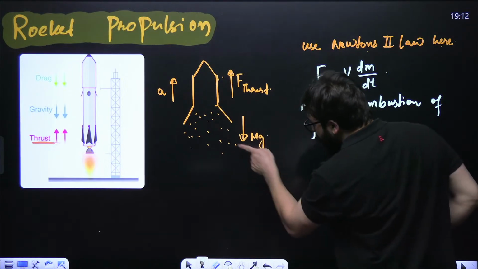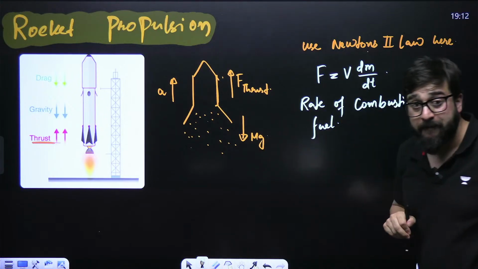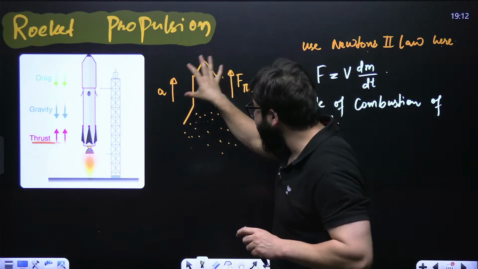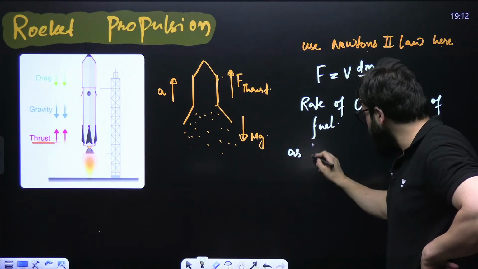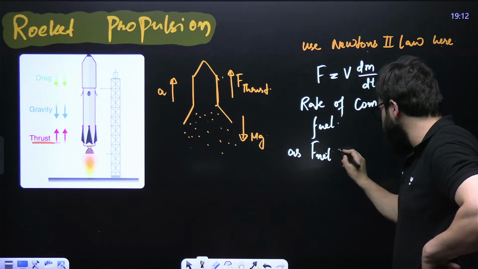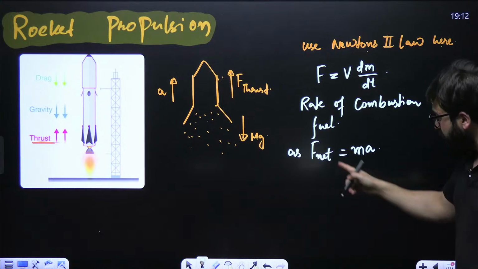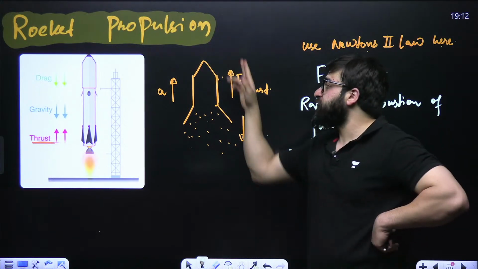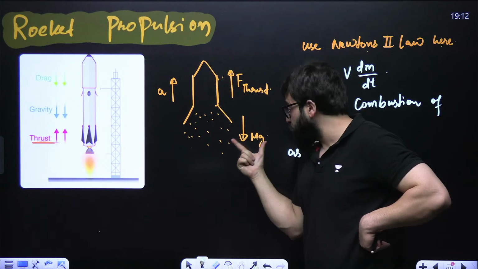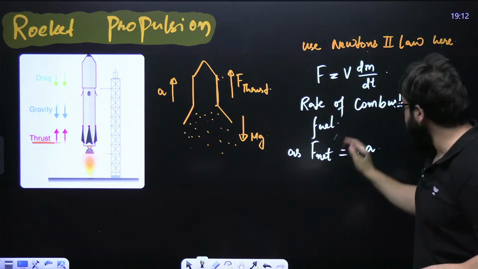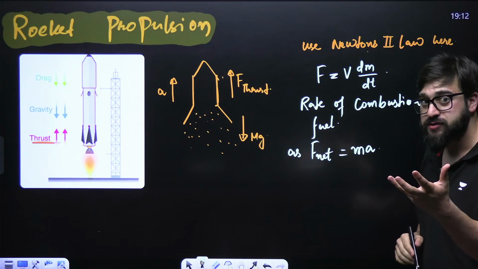And what is the force acting in the downward direction? That is mg. What is this m? m is the mass of the entire rocket over here. Now, Newton's second law says net force is equal to mass into acceleration. Now guys, what is the net force? In the upward direction, you have got F thrust. In the downward direction, you have got mg. So can I write upward minus downward? That will be the net force.